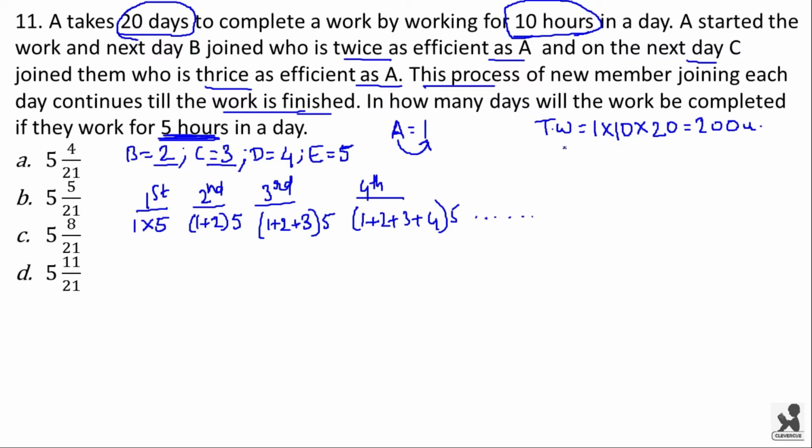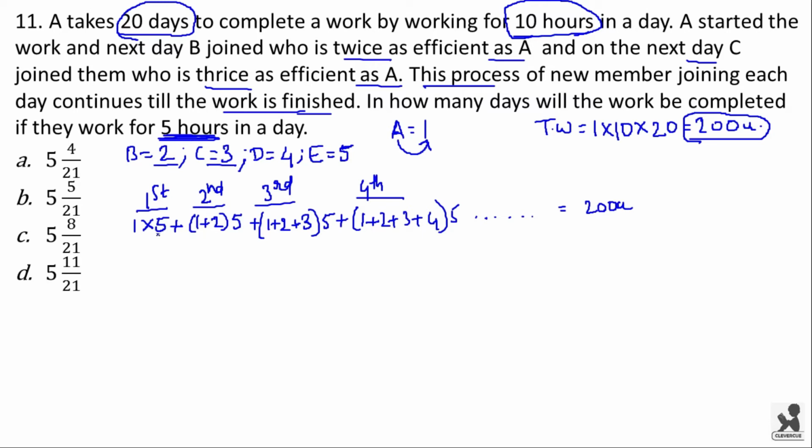Now, the work will be completed when the total work will be 200 units. That means when you add all these terms, you have to get 200 units. I hope you guys understood.